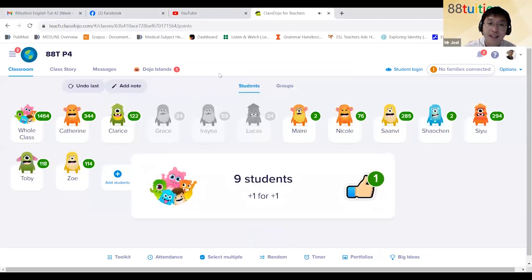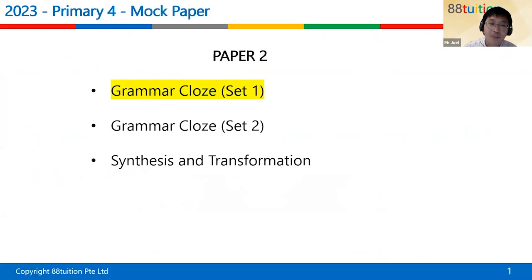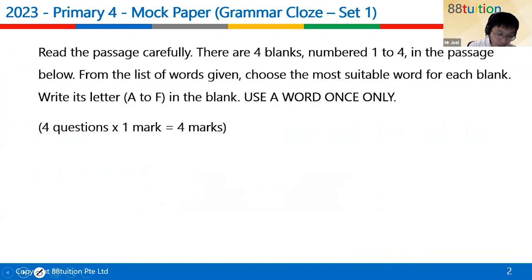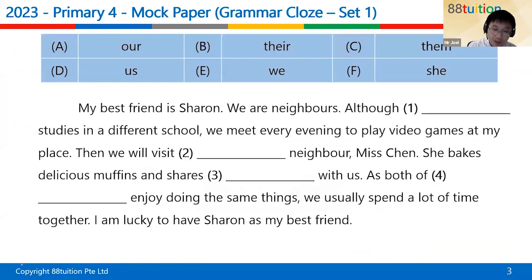All right, let's begin. So first up, we have some grammar cloze exercise here, set 1. Just very quickly. For grammar cloze, it's quite straightforward. You just write your letter in according to the helping words given to you. Now, I'm not sure why for the first 4, they marked everyone wrong for everything, but I think you all actually got it correct. It's just that the system didn't detect the answer properly. So no worries on that.